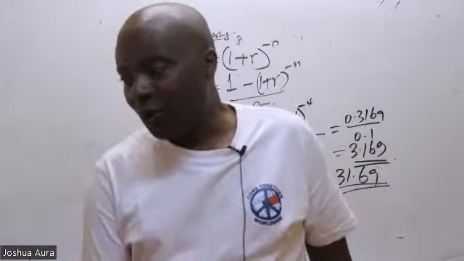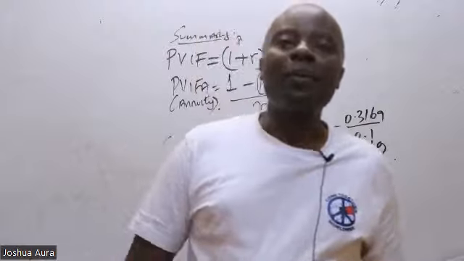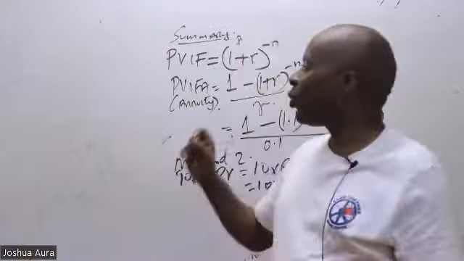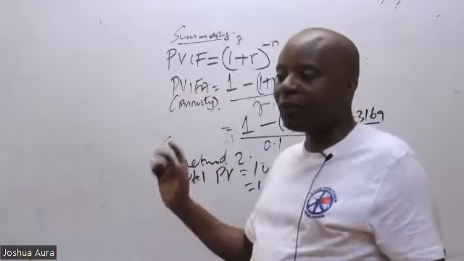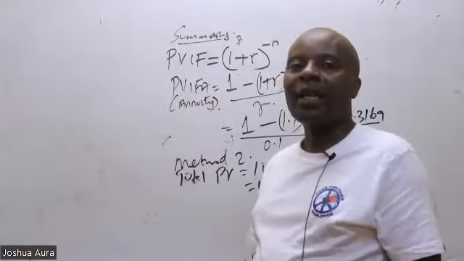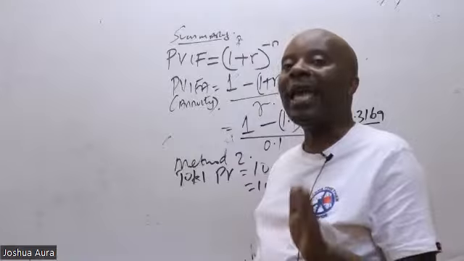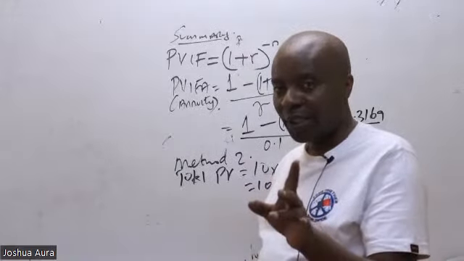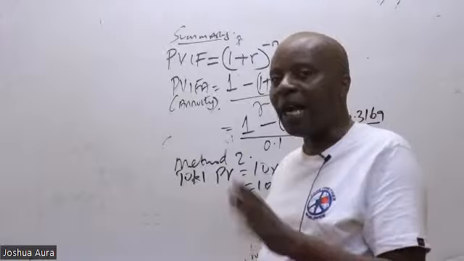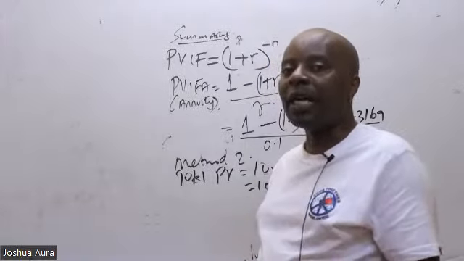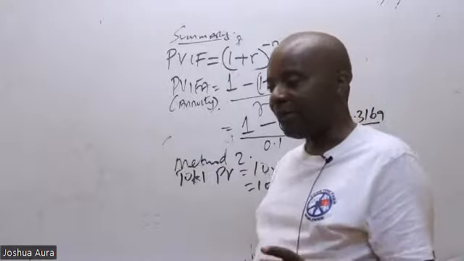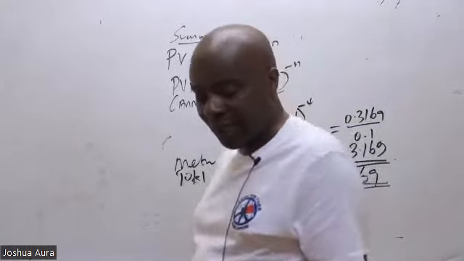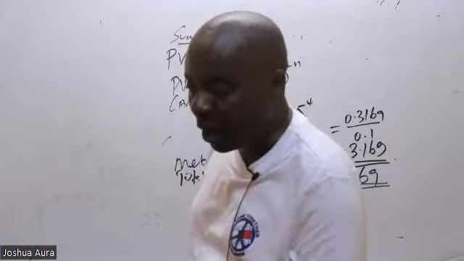Great. A good question from Felix there. Remember, in financial management, you'll always be given cash flows. If you're given cash flows and the examiner is silent, the cash flows are presumed to be end of year cash flows. If they're beginning of year cash flows, I'll be able to show you the small adjustment, but I'm not yet there. We are simply laying down the ground for all of us.